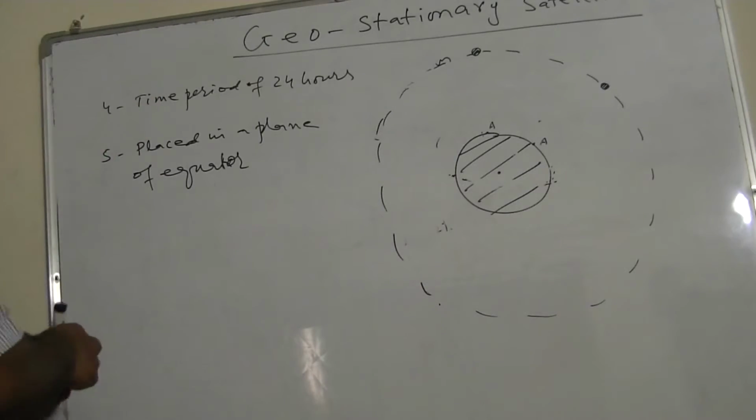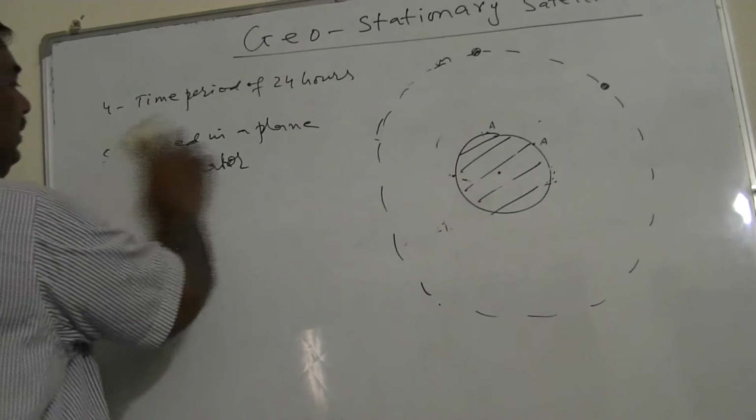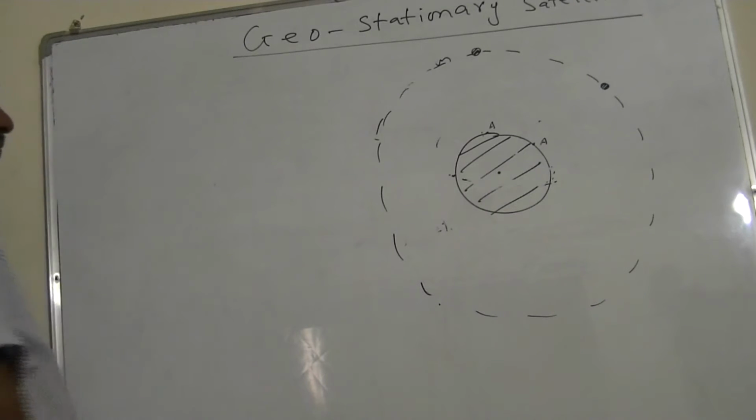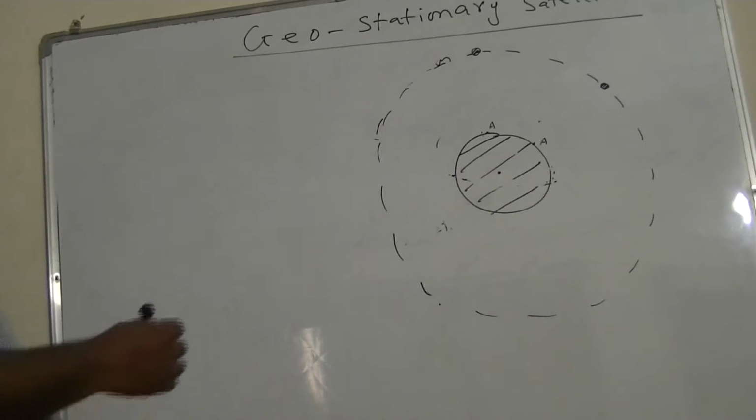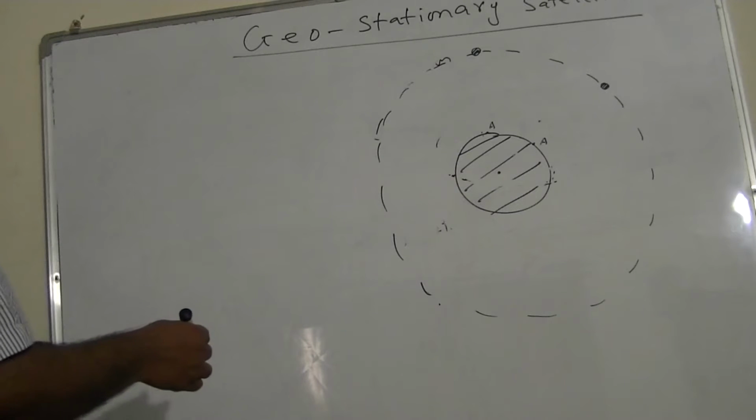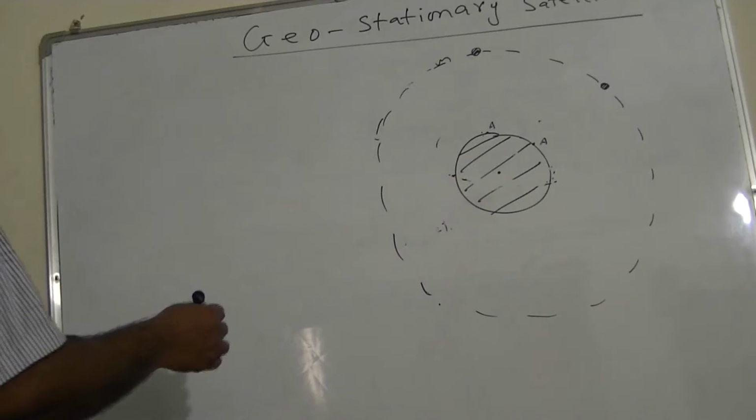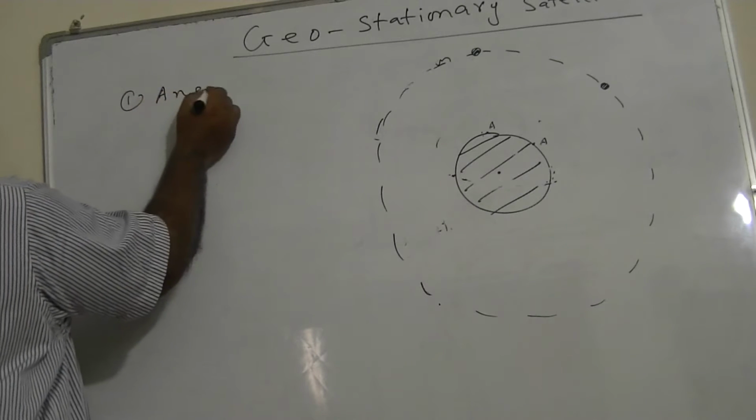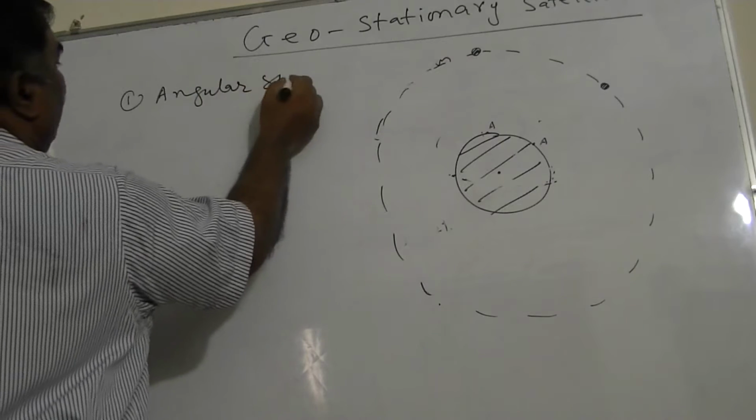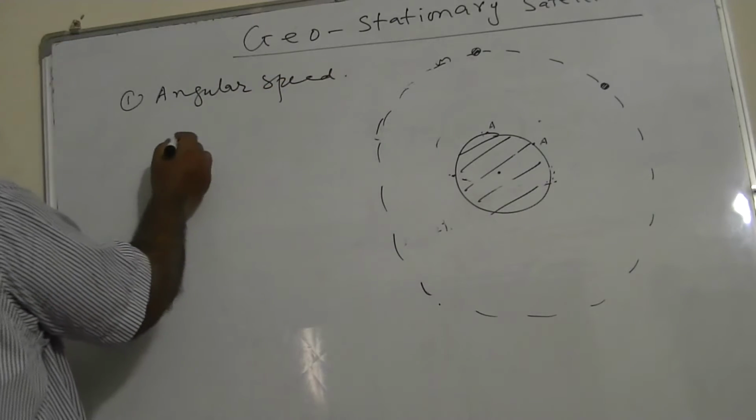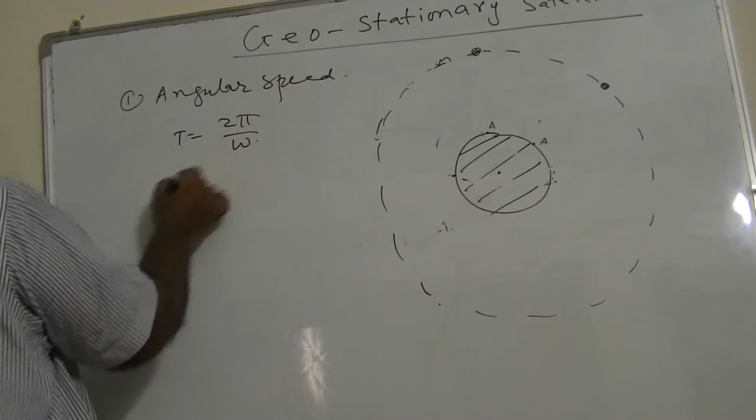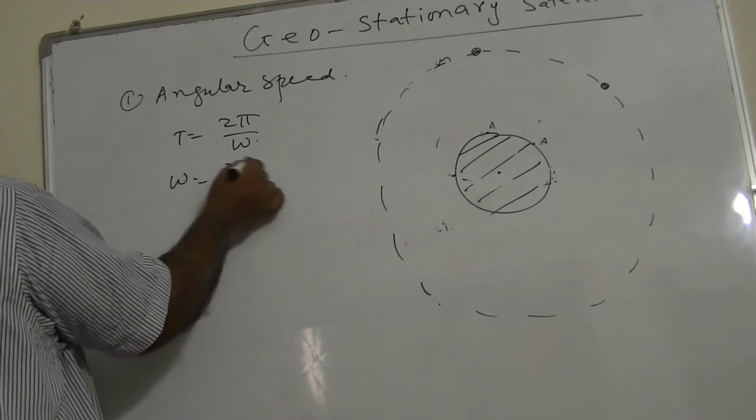Now let us derive some basic things of this geostationary satellite. First, let us see what its angular speed should be. When these geostationary satellites are placed, they have the time period of 24 hours. So I can find the angular speed of a geostationary satellite simply, you know, that T is equal to 2 pi upon omega, or omega is equal to 2 pi upon T.